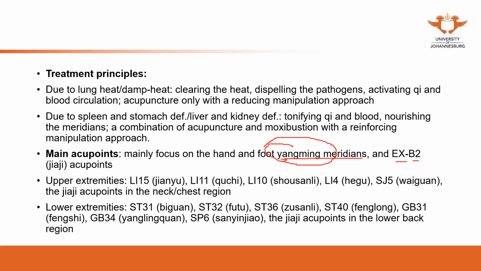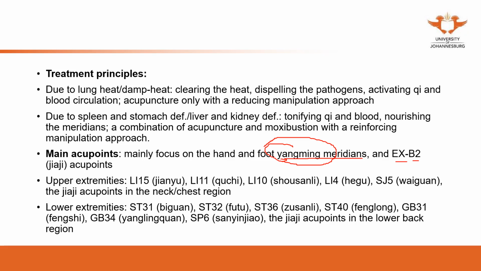Apart from these, we also can select points on the first line of the bladder meridian that are related to the 脏腑 organs, so it can enhance the 脏腑 function.